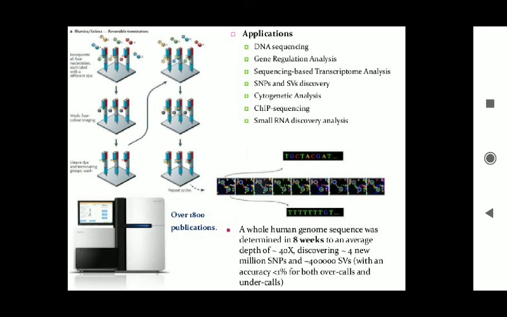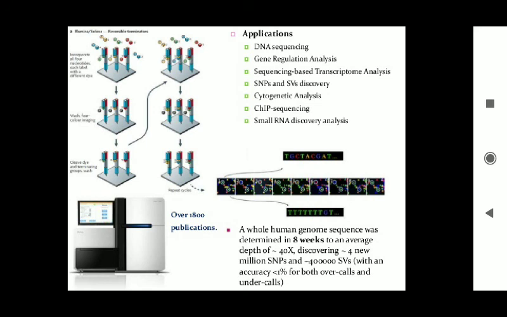That's why the DNA is fragmented. You can fragment the DNA into pieces between 300 and 800 base pairs long. For that you can use different methods like enzyme digestion, sonication. These are the methods by which you can fragment the DNA.